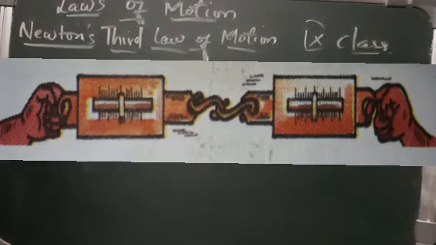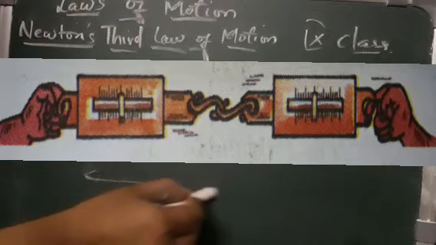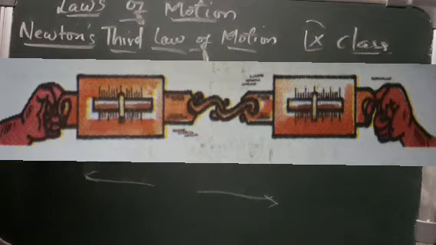See, if you take springs here, like how we have taken two springs, we are going to apply forces on both the springs. Let us take two spring balances of equal calibration. Connect the two spring balances as shown in the figure. Now, pull the spring balances in opposite directions. Now we are going to find out if there is any change. When we pull them in opposite directions, there is no change in the reading of the spring balance. Why? We are not able to make the spring balances show different readings by pulling them.